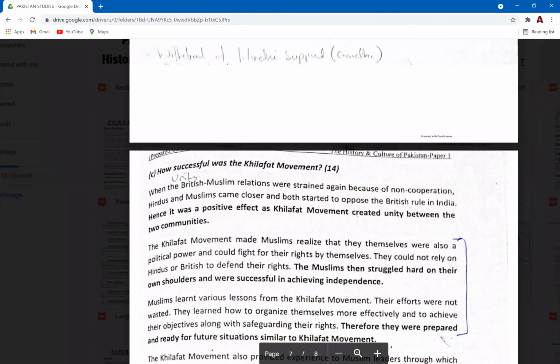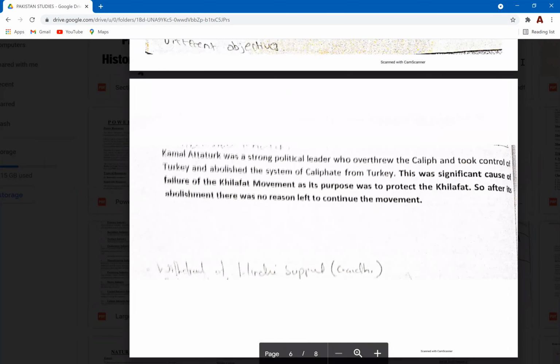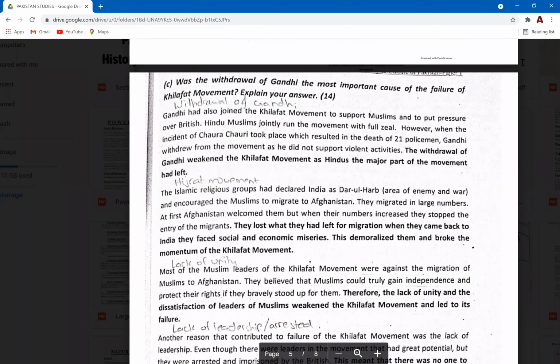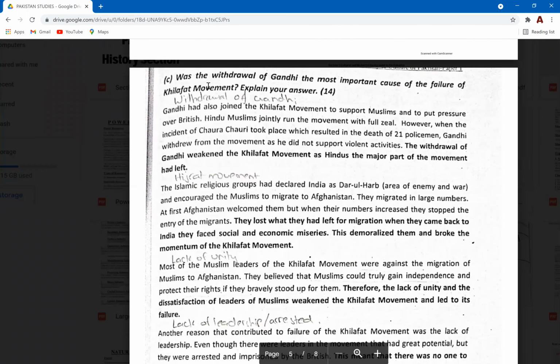Now, what we need to do is a class assignment here. I want you guys to attempt this question: The withdrawal of Gandhi was the most important cause of the failure of the Khilafat movement. Explain your answer. Regarding the question, I just received Ahmed's answer. Habiba, your answer was missing. So please try to get done with the assignment today, okay?